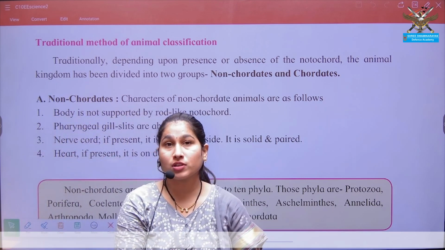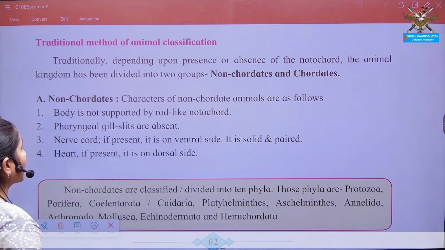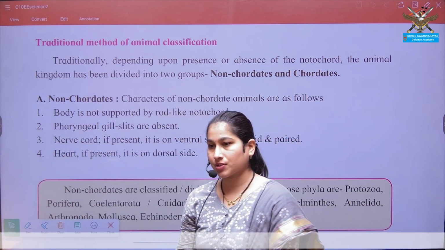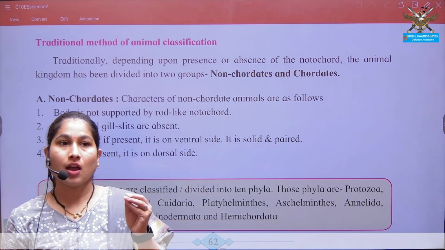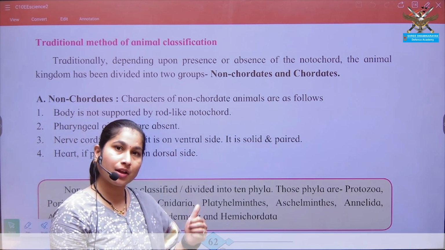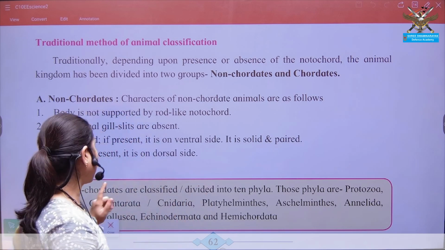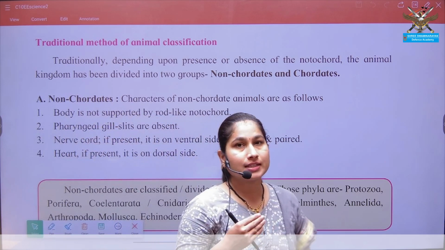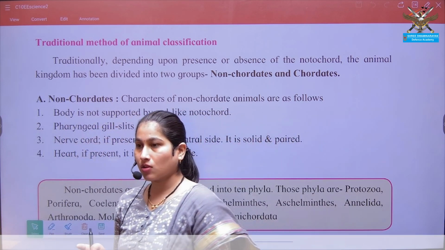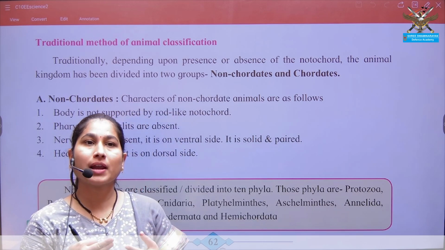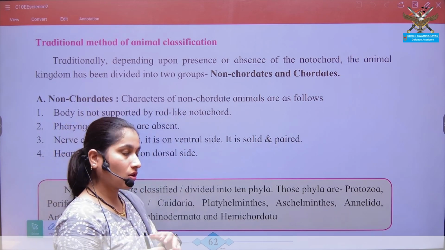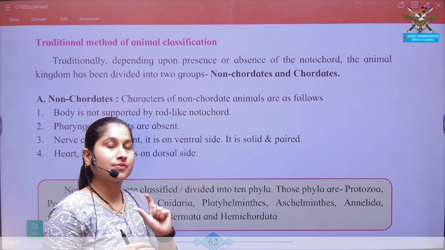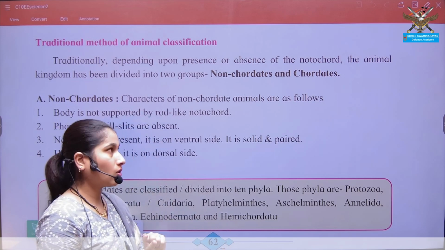So now we are going to focus on traditional method of classification, in which we are mainly going to focus on the animal classification. Only the characters of animal, on the basis of which they are classified, we are going to just focus on them. Okay. So traditionally, or in earlier days, these animals were classified on the basis of the presence of nerve cord, notochord and pharyngeal gill slits. Okay, so the presence and absence of these three distinguishing features, the animals were considered as chordate and non-chordate.